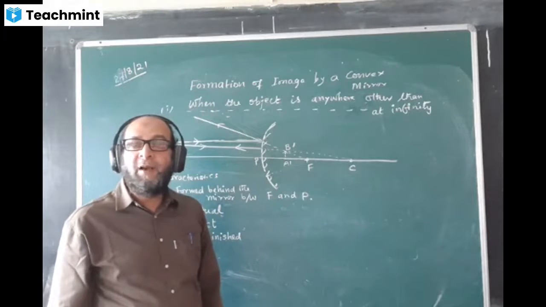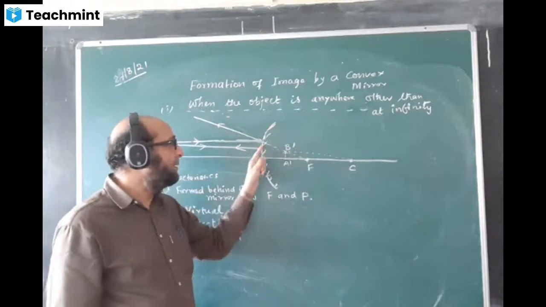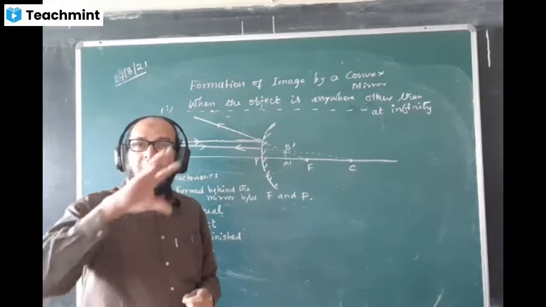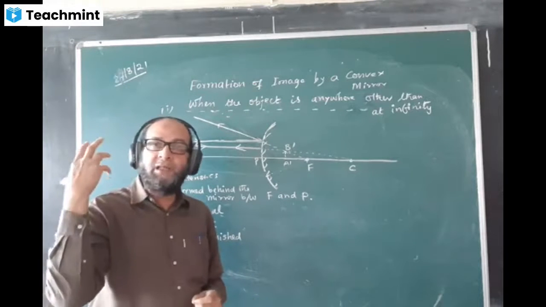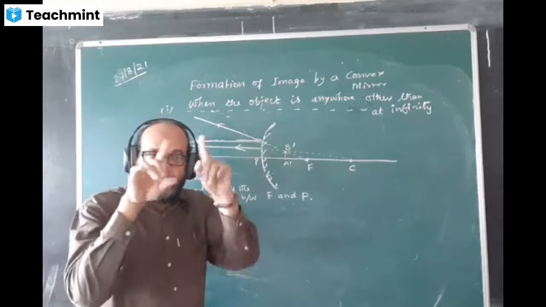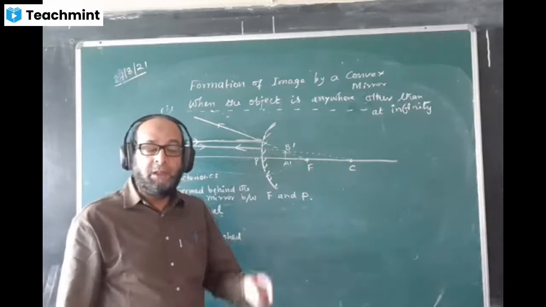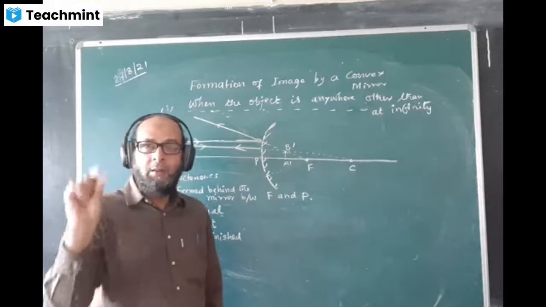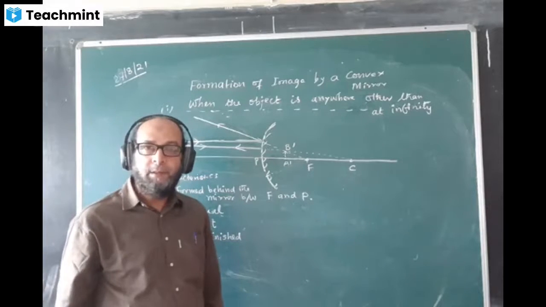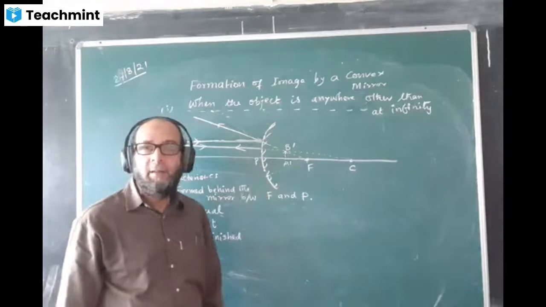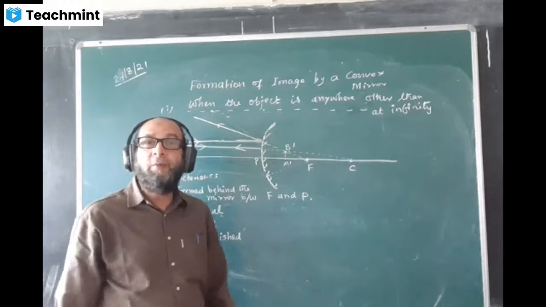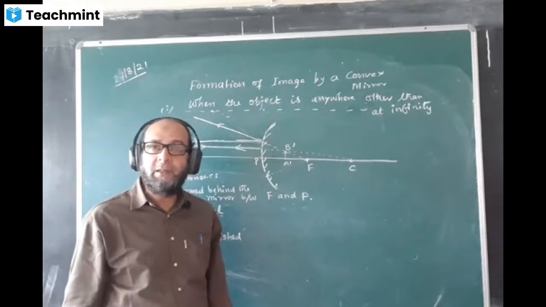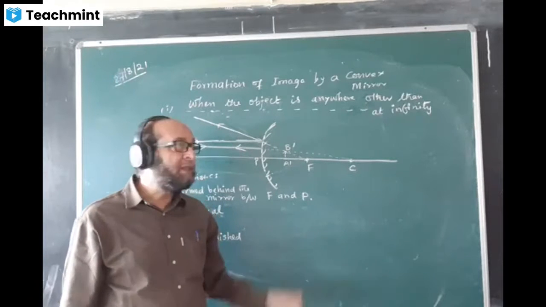This is the reason why this mirror can accommodate a number of objects, almost all the objects behind, in the small space of the mirror. Because all the images are small, they can fit in the small space of the mirror. If the image is bigger, one image alone will occupy the entire mirror, and you can't see the other things. So this is the advantage.